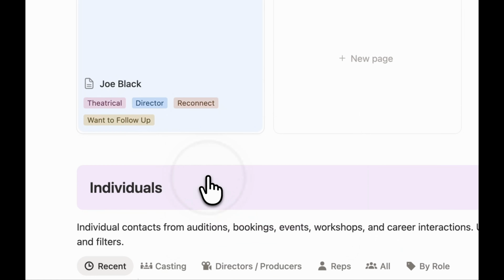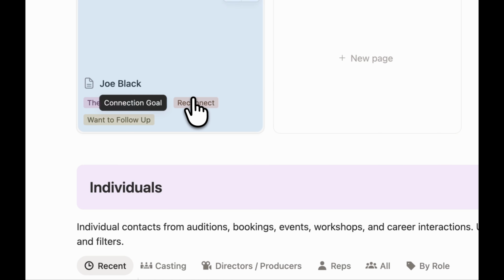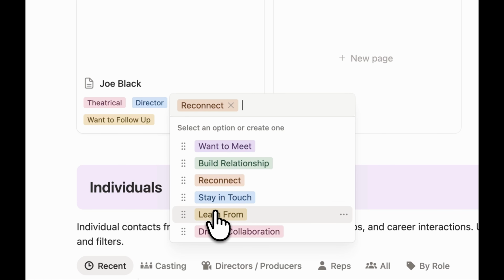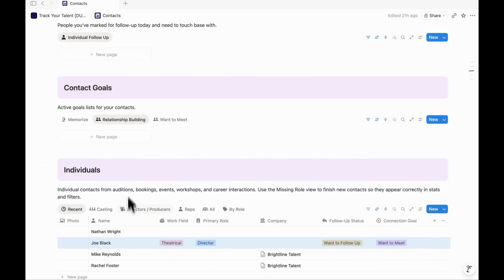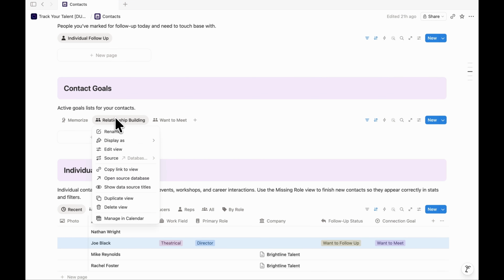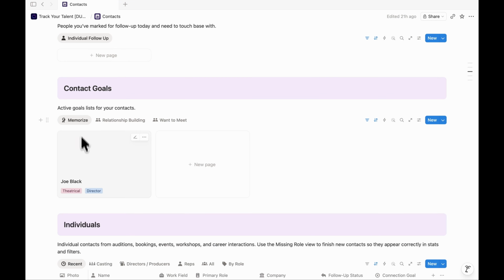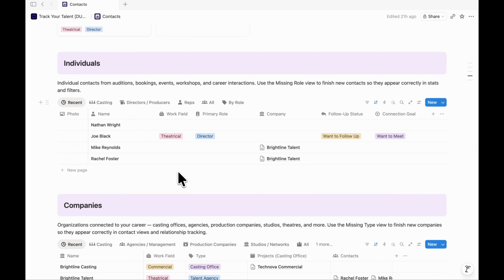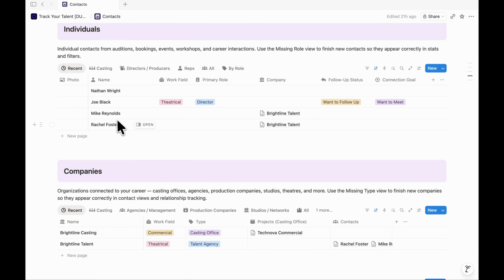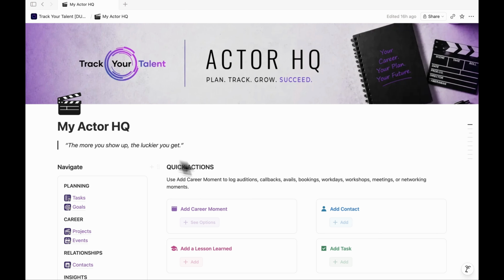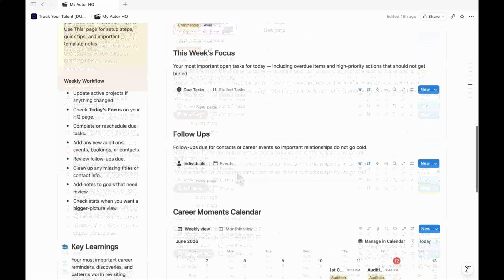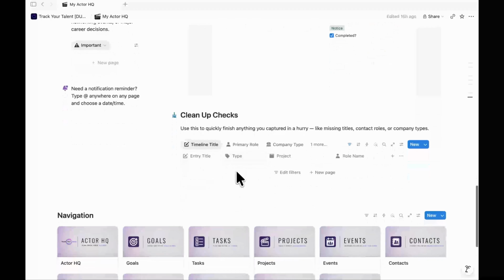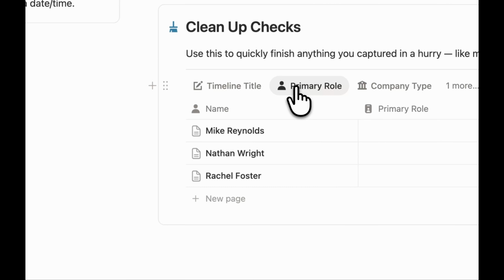If I just wanted to say reconnect, that'll still show up. But if I said, let's see, want to meet, then it won't show up here. But it'll still be in memorize. And now he's over here in want to meet. Now, if you happen to be adding contacts via events and auditions, you might be missing out on adding their primary roles. Now, that's okay because back in the Actor HQ here, if we scroll down, the cleanup checks, they should pop up here.